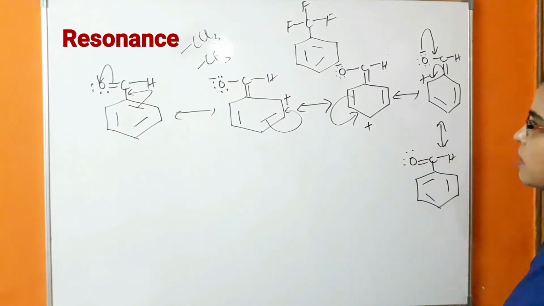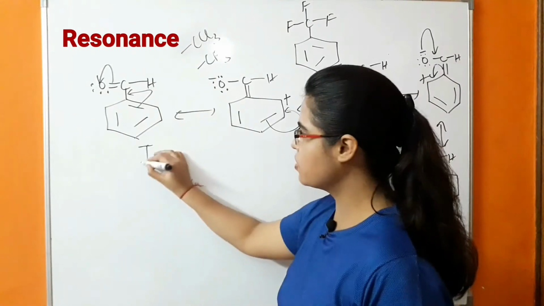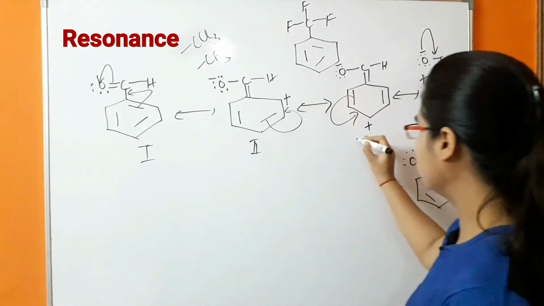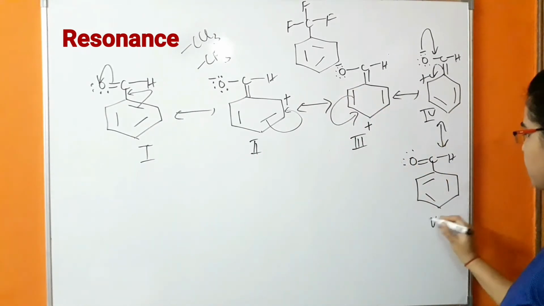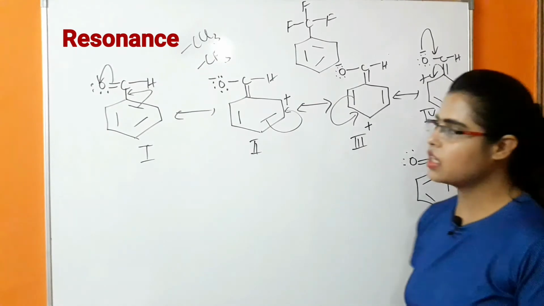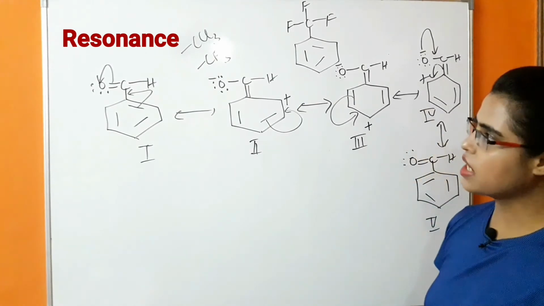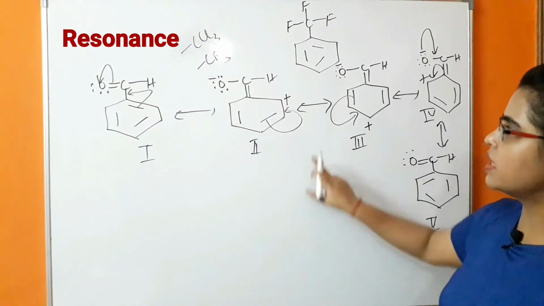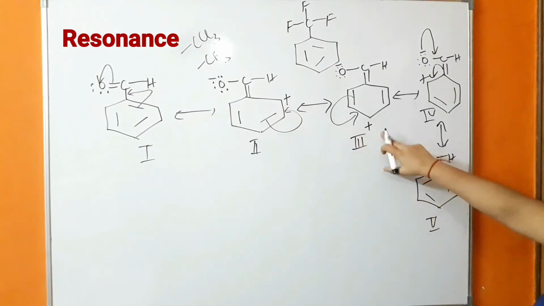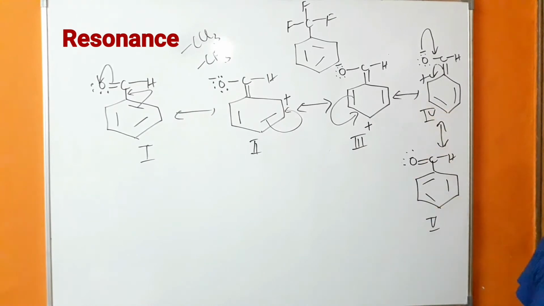So these are the 5 canonical structures: first, second, third, fourth and fifth. So what is happening in this case? In the presence of meta-directing group, the electron density at ortho and para position is decreasing.